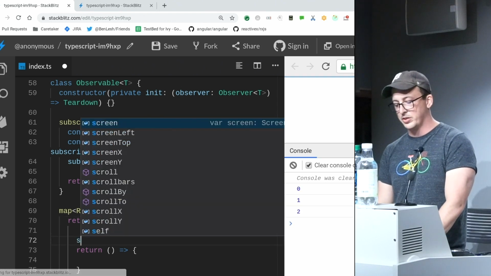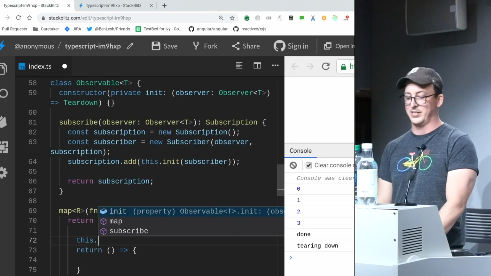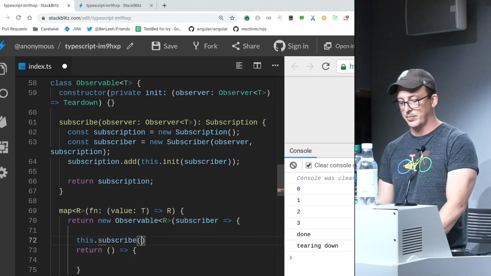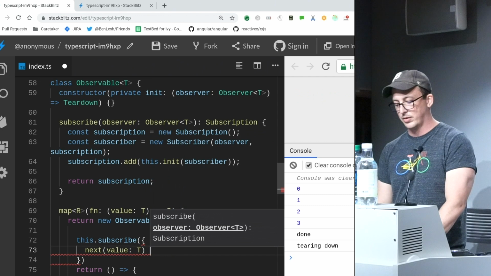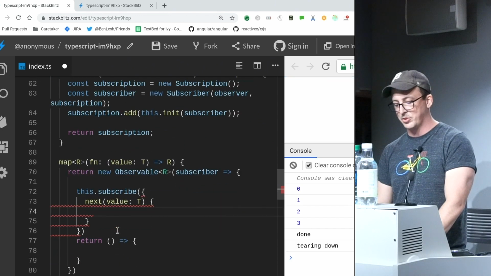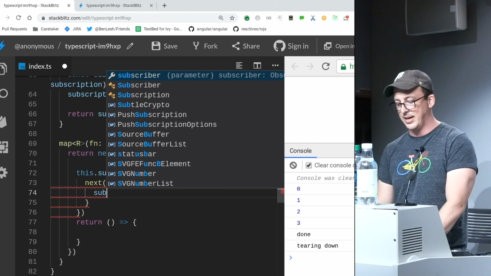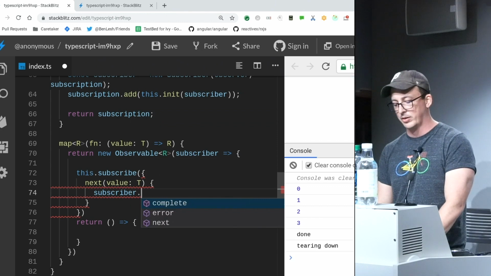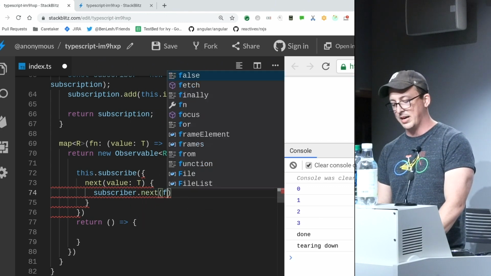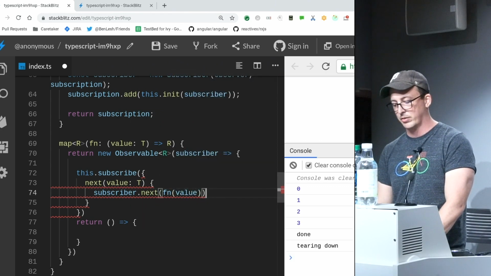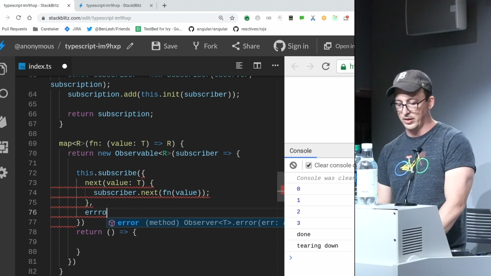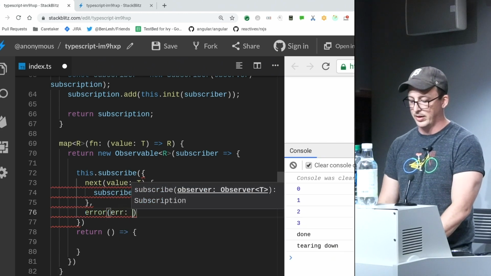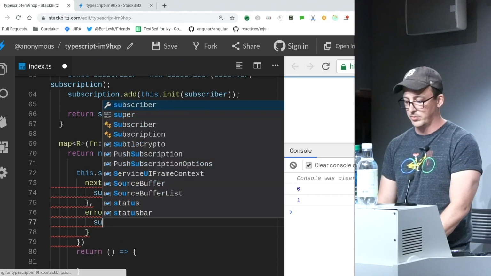Inside of here, what I'm going to do is subscribe to the source, which is this. And I subscribe with a brand new observer. That observer's whole job is going to say, hey, pass this on to the subscriber, but only after I apply this function to the value. And then the rest of it is going to be error, which is passed through. So error, any, subscriber.